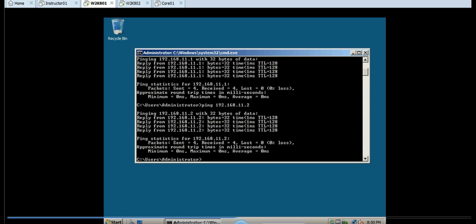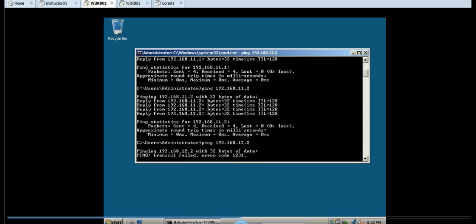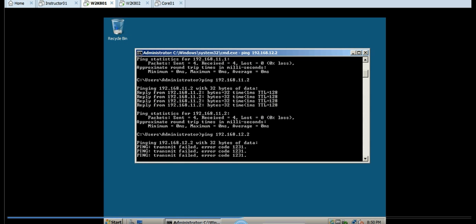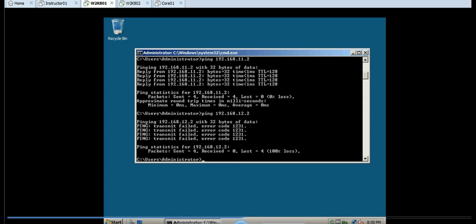Now when we get that response back from the host, what that ping is saying is that it's reaching the destination and it's also getting a response from the host. Now we're going to type in the second network adapter for the second server. And as you see here, we get a ping transmit fail, error code 1231. That's due to the fact that the ping cannot reach the destination.